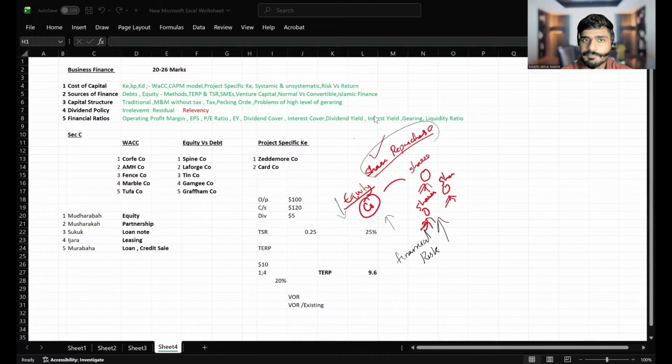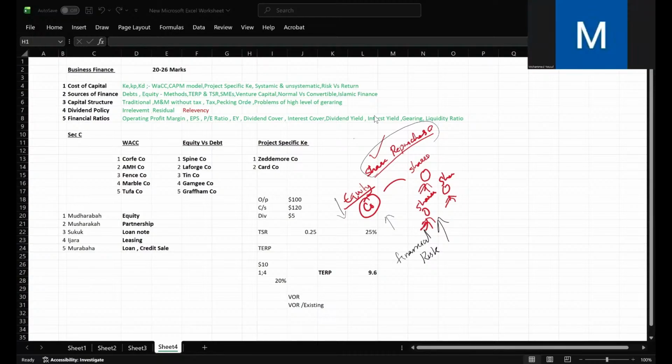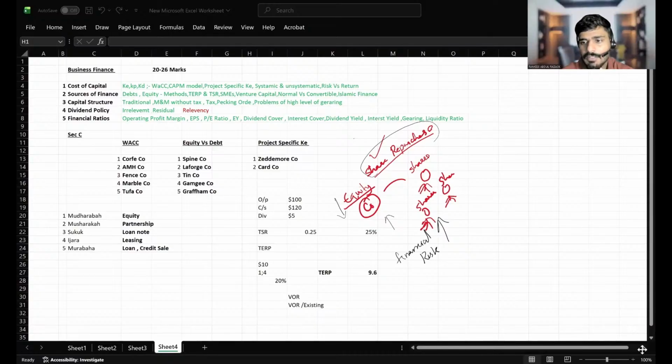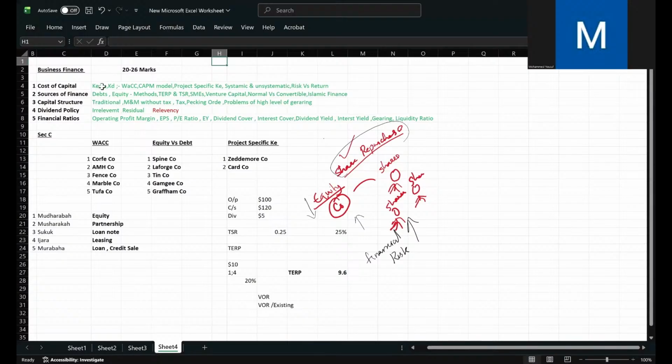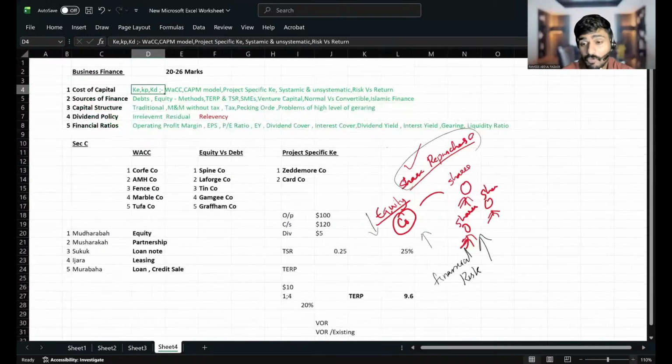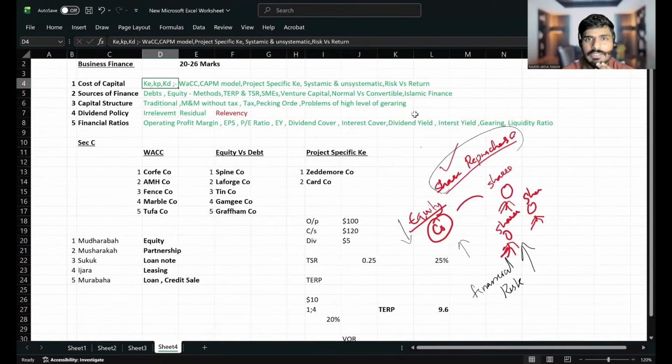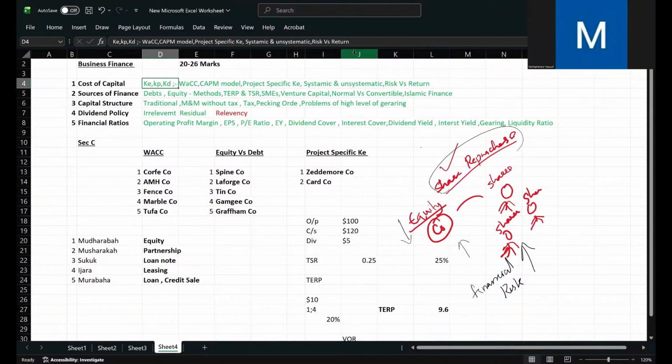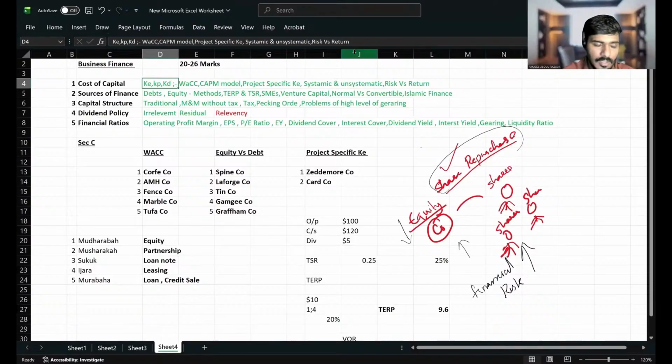Then, sir, that questions are there, no, sir. Cost of equity formulas are there. Dividend growth, yeah, that's important. That's why I wrote KE here. You have to find KE. For finding KE, there are two methods. The dividend valuation model with constant growth, and one more method for calculating KE, called the CAPM model. KE can be calculated in two ways: one, dividend valuation model, and two, CAPM model.